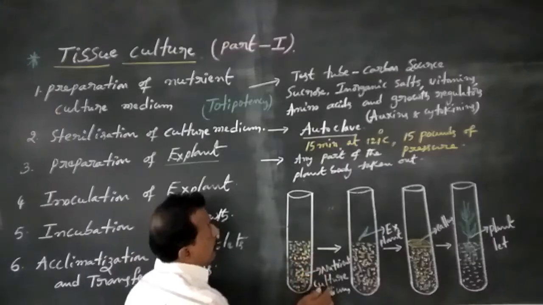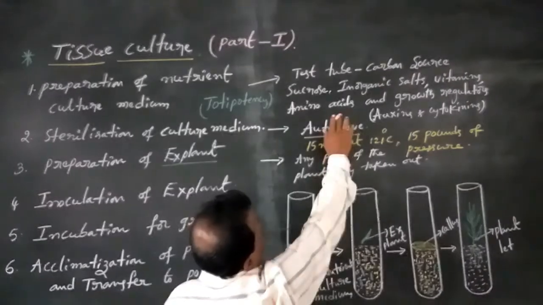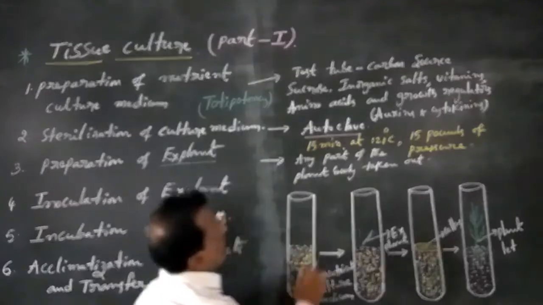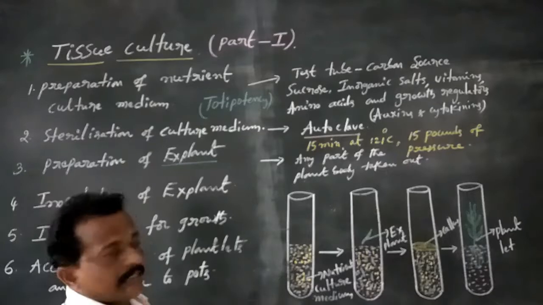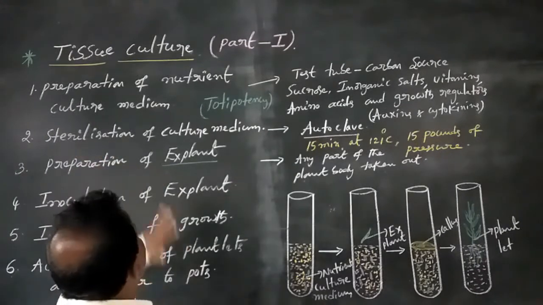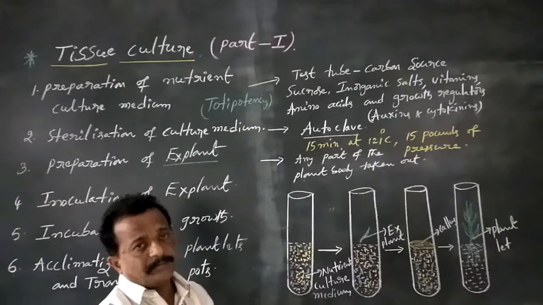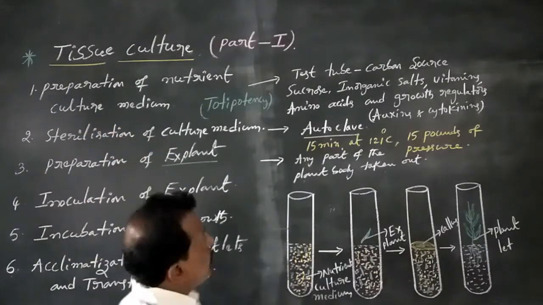This nutrient culture medium contains carbon source of sucrose, inorganic salts, vitamins, amino acids and growth regulators. This is the first step, preparation of nutrient culture medium.